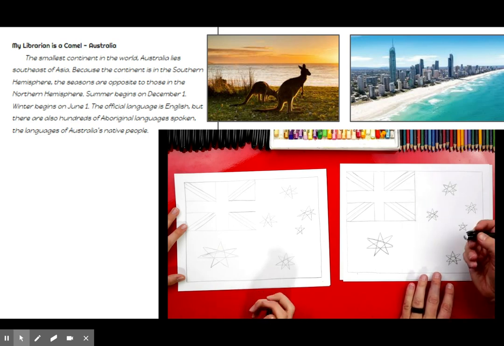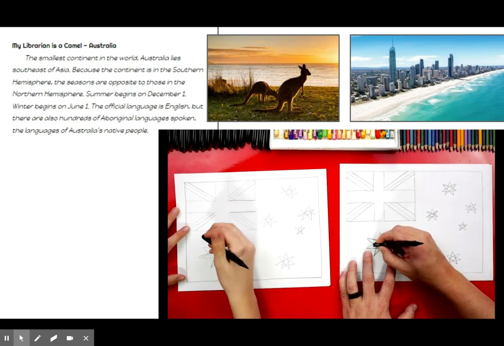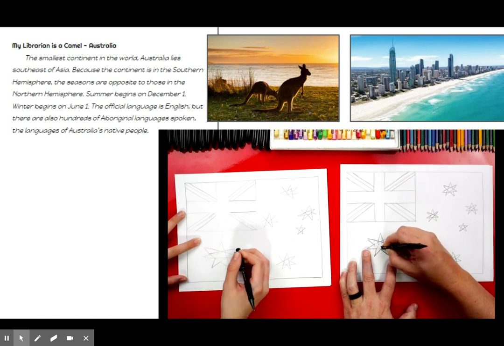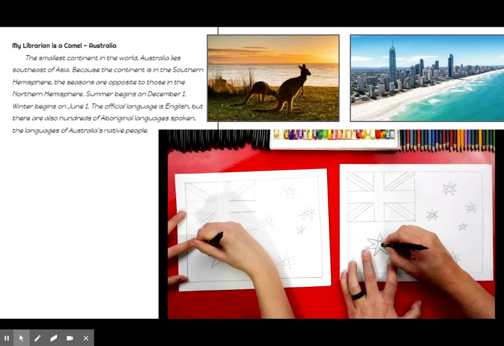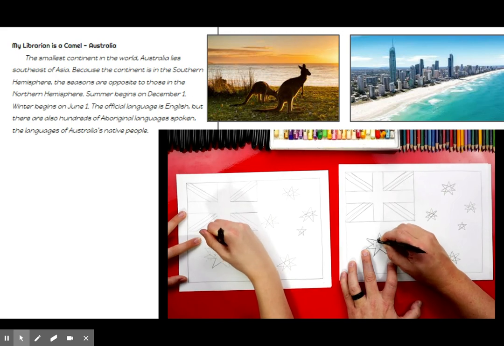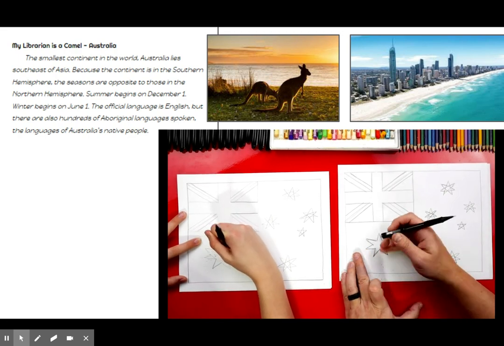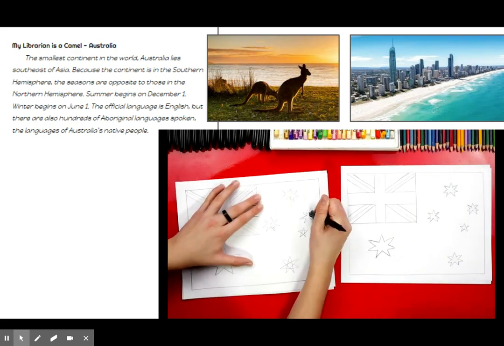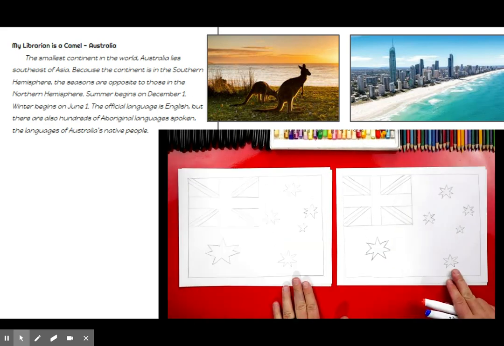The last thing we need to do with our pencil is come in and erase the inside of the star, of each of the stars. So all of those guidelines that we created, we want to erase. Now we're going to fast forward because we're going to do this for each of the stars. All right, we've finished erasing the guidelines in the stars.